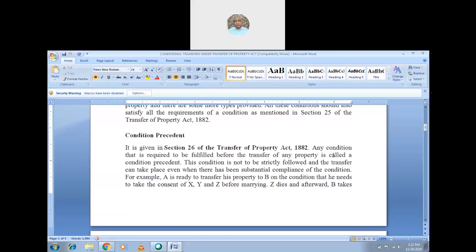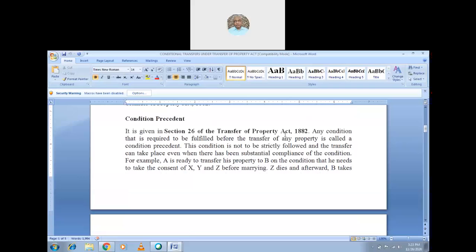So these are the conditions put forth in Section 25 of the Transfer of Property Act. What are the conditions? We will see now. First, what is a condition precedent? What does "pre" mean? Anyone? Yes, what does it mean by pre?